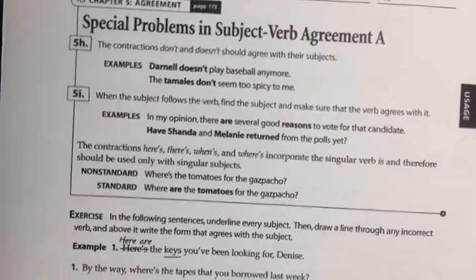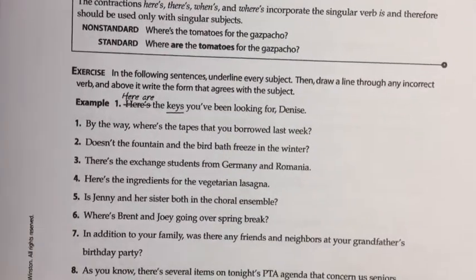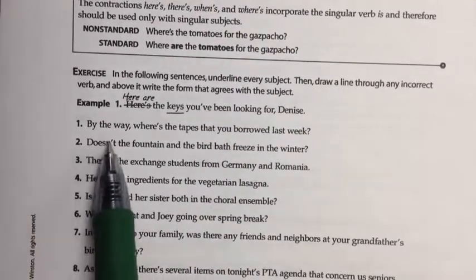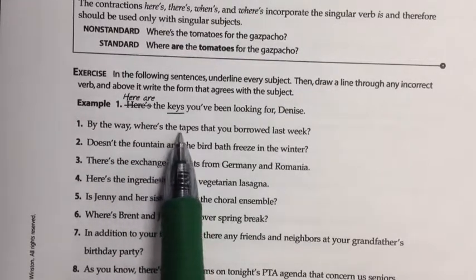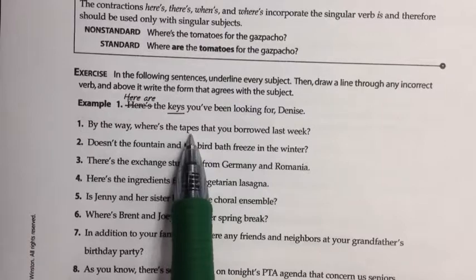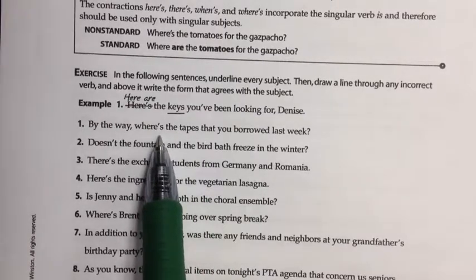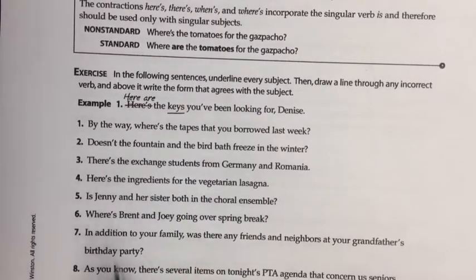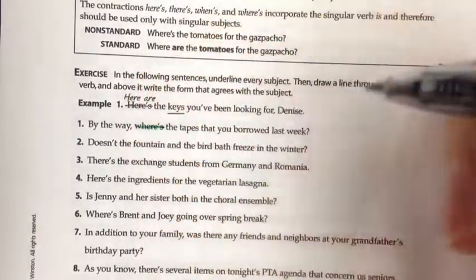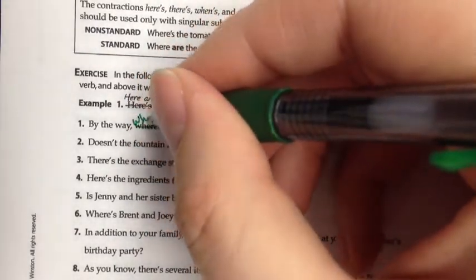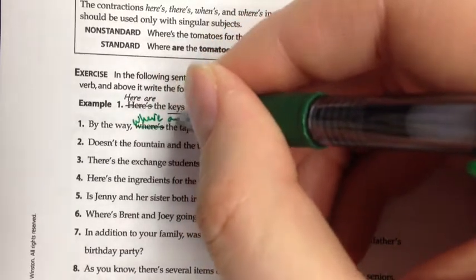So let's do some of the exercise down here. Number 1, by the way, where's the tapes? The tapes here is plural, and so we can't say where's the tapes. We have to say where are the tapes. So we're going to cross that out and we're going to write where are.